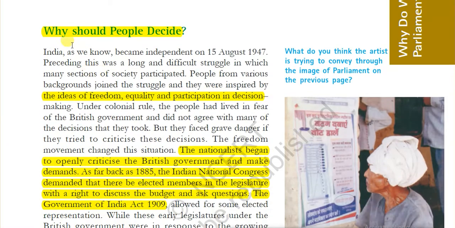The next slide: why should people decide? What is this decision? Because India is a democratic country, the representatives of the government are elected by the people only. On August 15, 1947, India got independence, and people from various backgrounds joined the struggle and were inspired by the ideals of freedom, equality and participation in decision making.